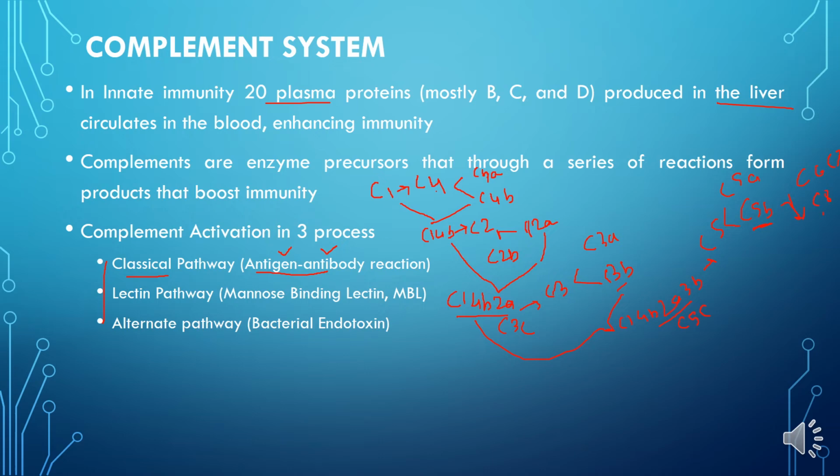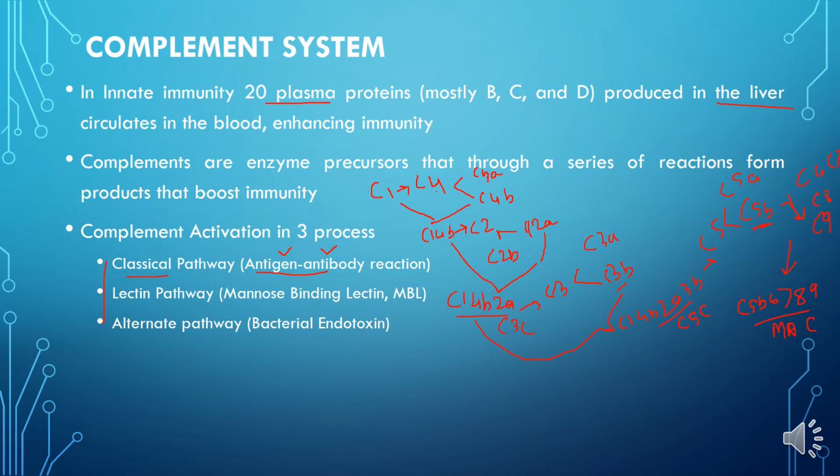C6, C7, C8 and C9 complement proteins. Together they form the C5B6789.